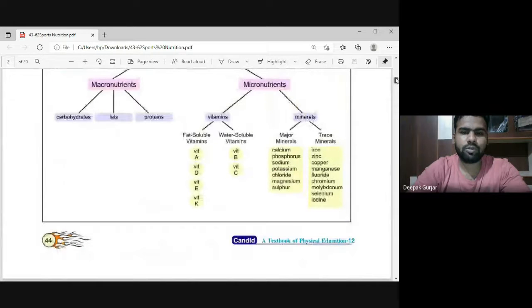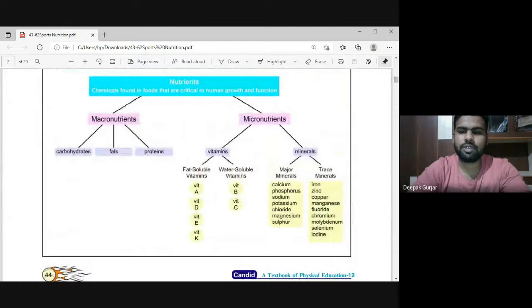When you see this chart, you will be able to see that there are two types of minerals, that is major minerals and trace minerals. What are major minerals? Major minerals are needed in large amounts.